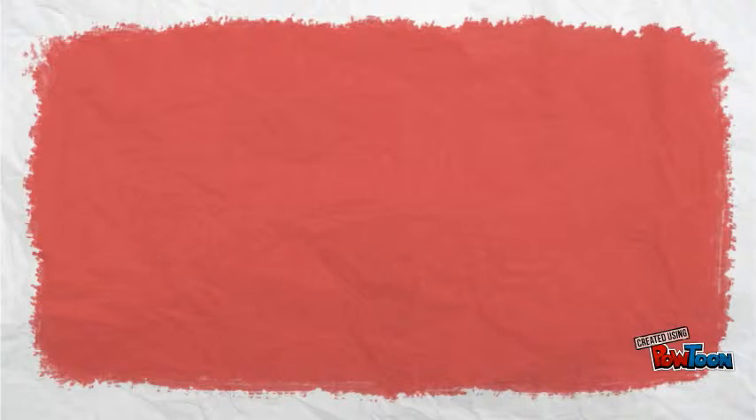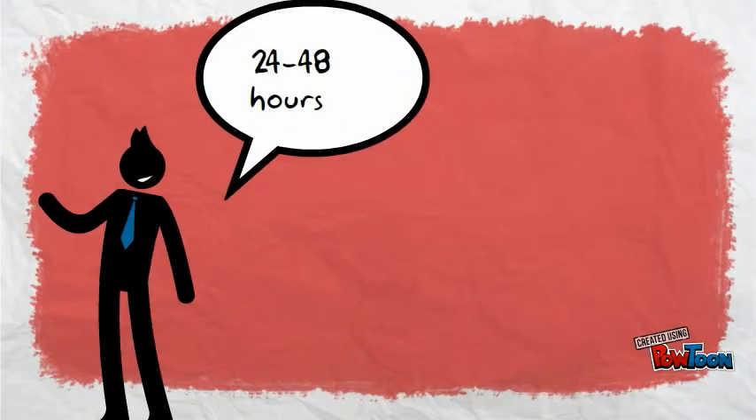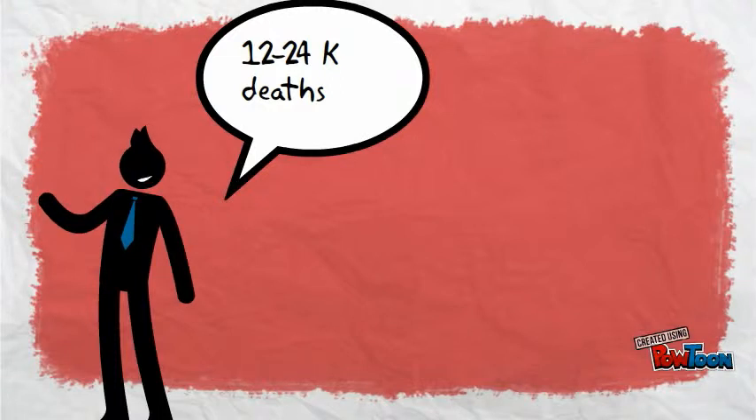This disease spreads through the gills and the intestines of the fish. Symptoms include bleeding gills, sunken eyes, and patches appearing on the gills. Most fish die within 24 to 48 hours of receiving the virus. It has caused over 12 to 24,000 deaths of fish around the world.